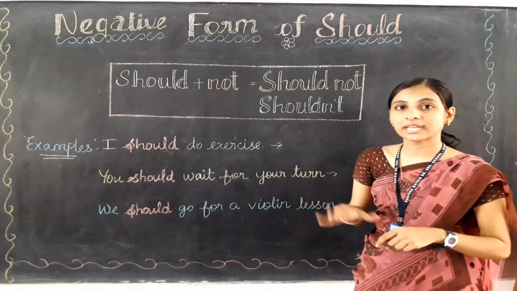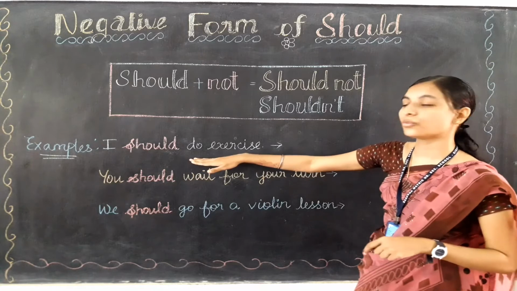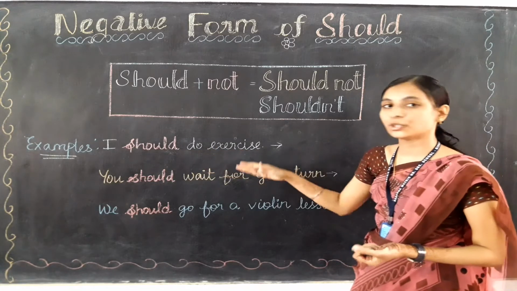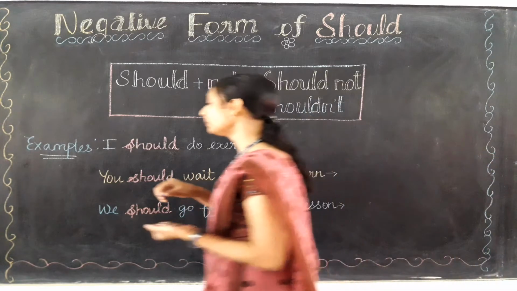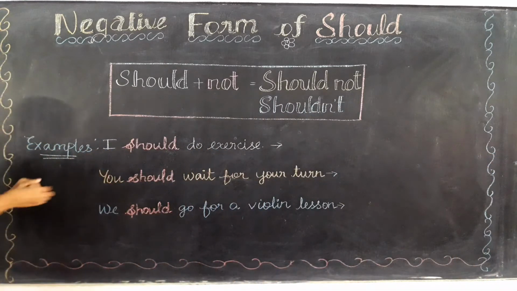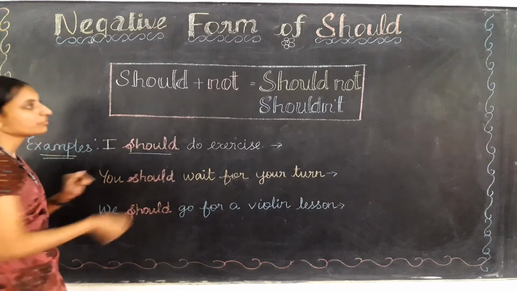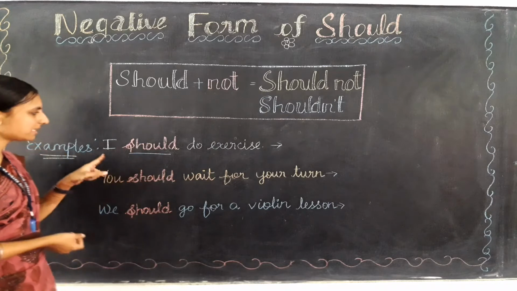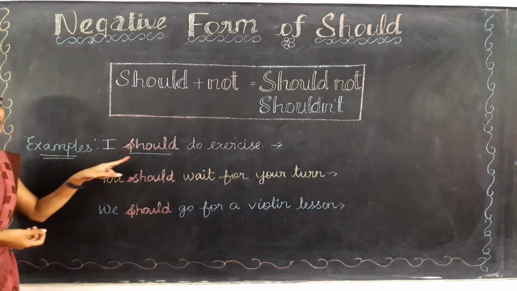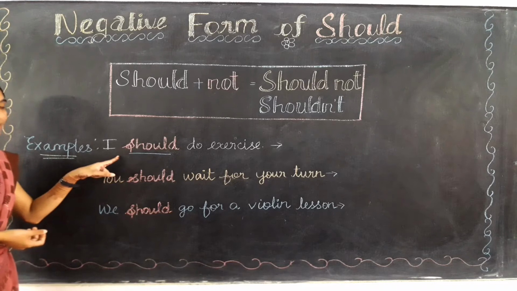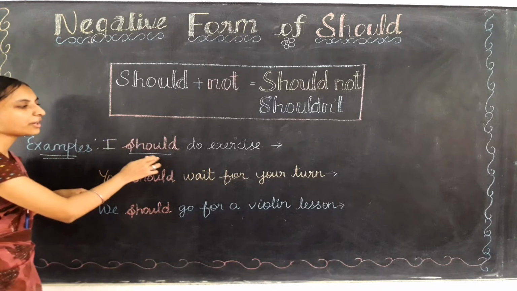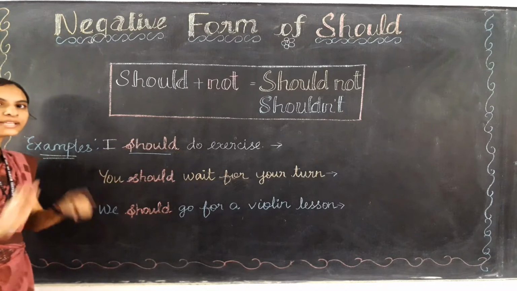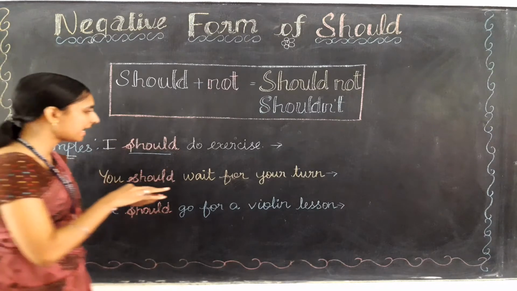Okay, let's make it into the negative sentence. So let's do for the first sentence, that is I should do exercise. I should do exercise. So how can you make it into negative sentence? Yes, in place of should, we will use the negative form, that is shouldn't, in this place. Okay, after the subject. Here in this sentence, this should has come after the subject only. So here only we are going to use the negative form, and all other words will come as it is. So let's write the answer.